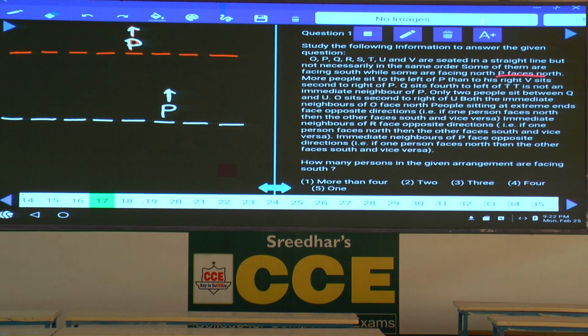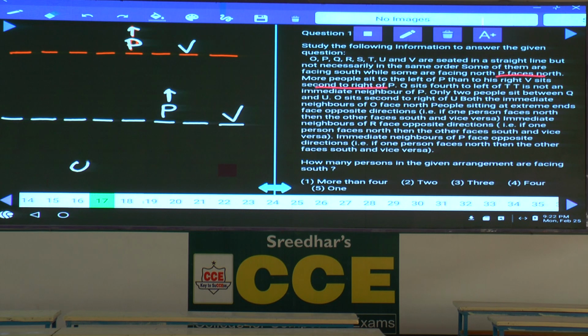But one more piece of information is given. What is that information here? V sits second to the right of P. As V is seated second to the right of P, in the first case V is here and in the second case V is here. Hence, among those 4 possibilities, finally we are left with only 2 possibilities because V is seated second to the right of P.